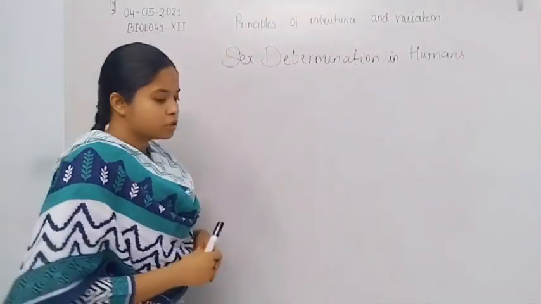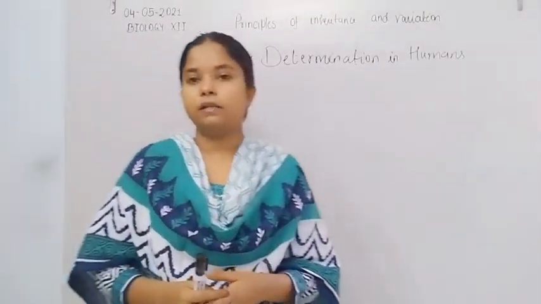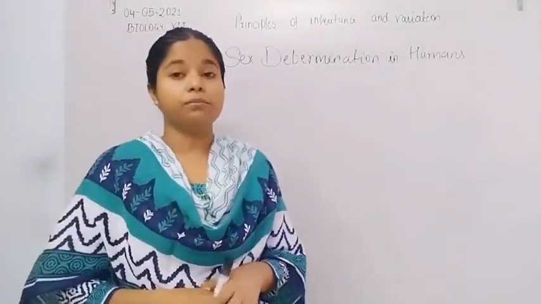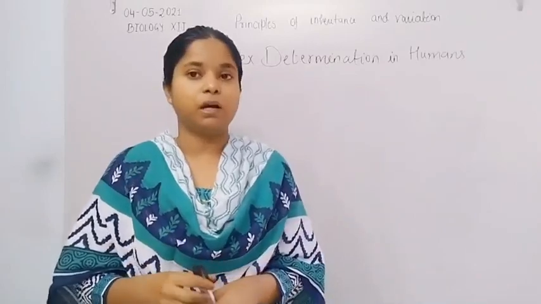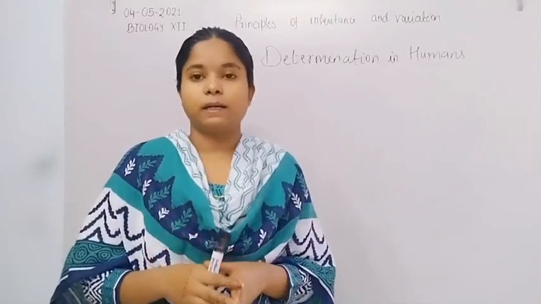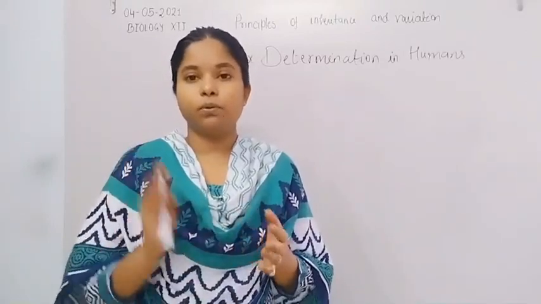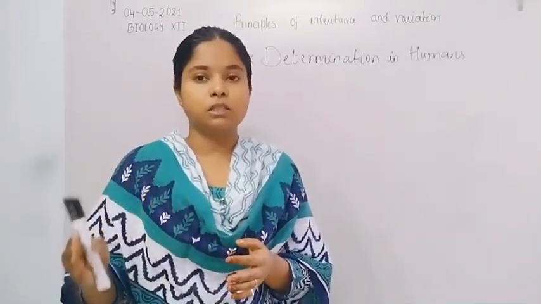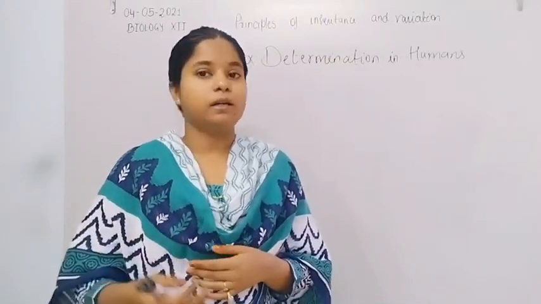Before starting, first let us revise our previous class. Mendel did the hybridization experiment on the garden pea plant, and he chose 7 contrasting characters. These are pod shape, pod color, seed shape, seed color, flower position, flower color, and plant height.